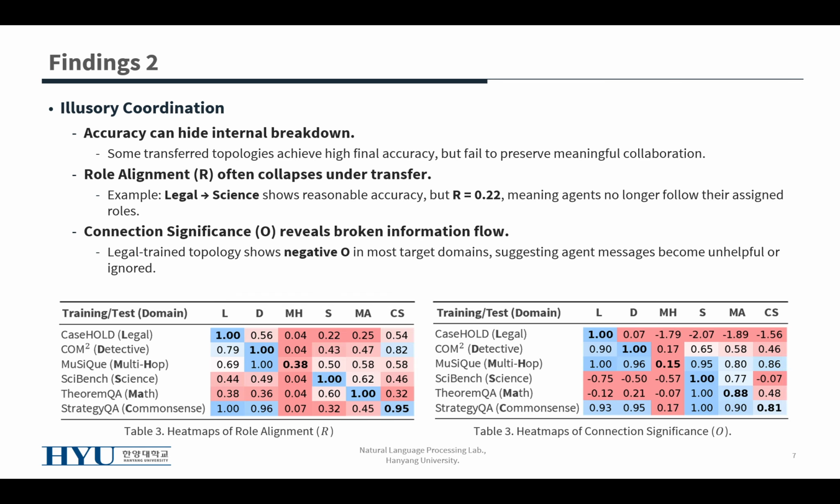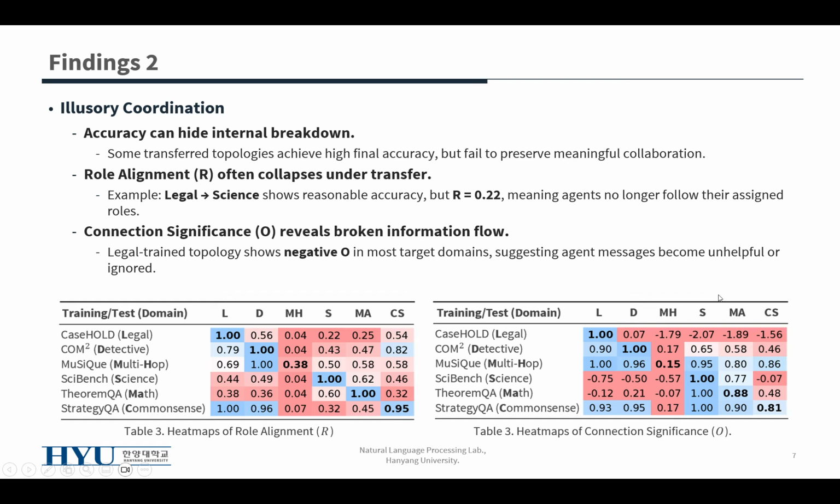Using these metrics, we find illusionary coordination. This means that final accuracy can be high while internal coordination is poor. For example, when a topology trained on the legal domain is transferred to science, the accuracy may look reasonable, but role alignment drops to 0.22, meaning the agents no longer follow their assigned roles well.